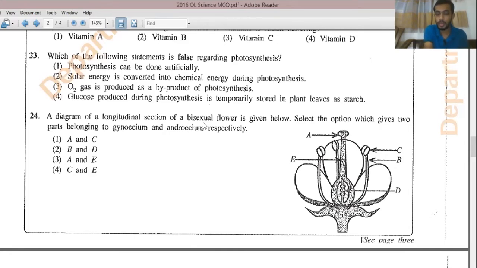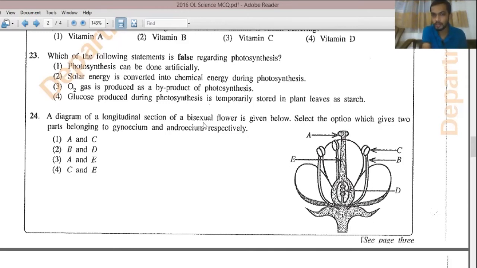If I look into answers 2, 3, 4, see, solar energy is converted into chemical energy during photosynthesis. That is correct. Plants obtain energy from sunlight, so that is solar energy, then it is converted into chemical energy, which is stored mainly in organic compounds. Third answer, see, oxygen gas is produced as a byproduct of photosynthesis. That is correct, right? Main product is the organic compound. We say that glucose is the main organic compound which is formed, and oxygen that is formed will be a byproduct of photosynthesis.